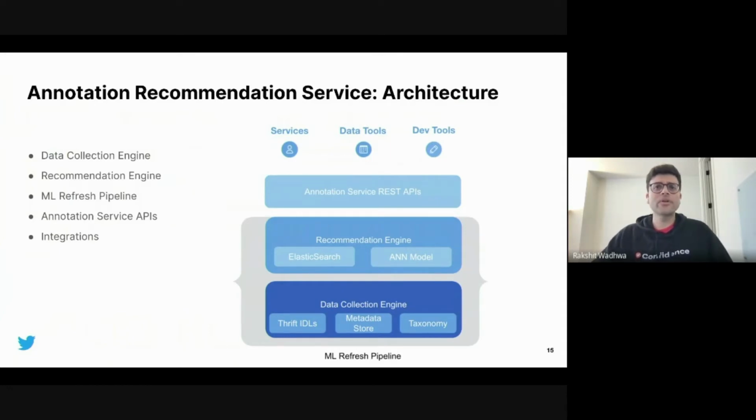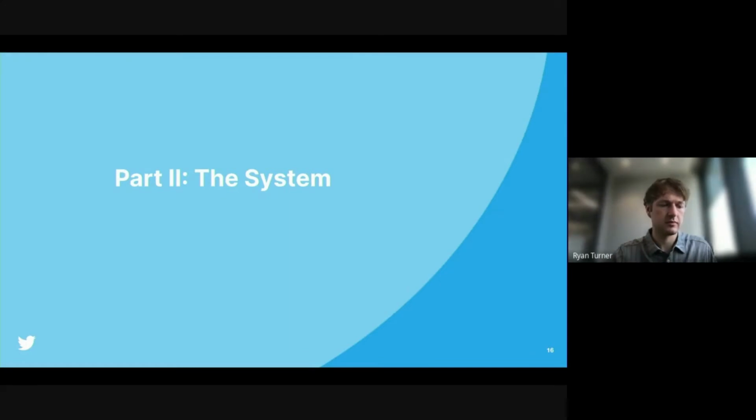I now hand it over to Ryan to give a deep dive into our recommendation engine. Over to you, Ryan. Hello, I'm Ryan. I'm going to talk about the ML specific parts of the system now for our automated recommender.